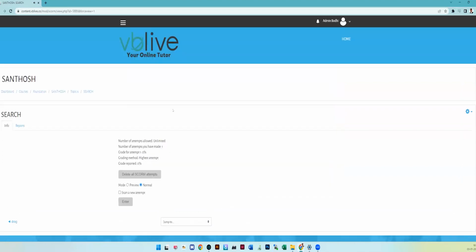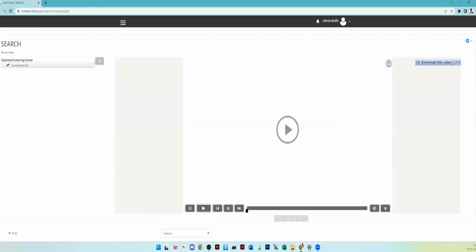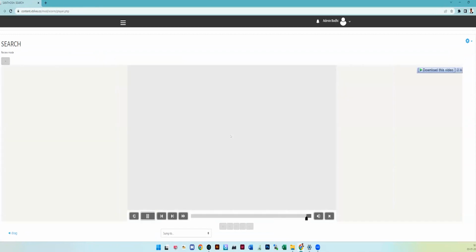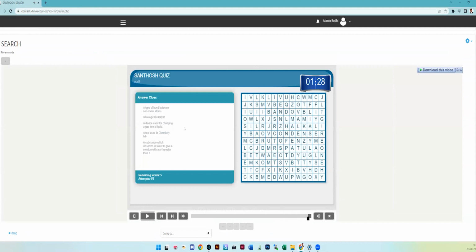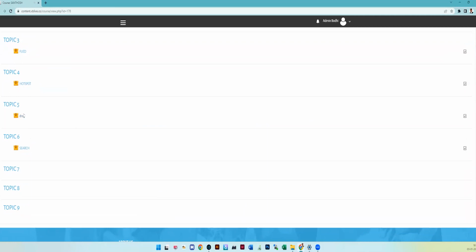Now one question is coming up. The child has to answer the question, and only when they answer can they go to the next. This is a different quiz. Here you will see the questions on the left-hand side and the answers on the right-hand side. Suppose they find one answer, for example, I am taking enzyme. The enzyme is the second question, and I have found the answer. Within 2 minutes, they have to find all these answers. This way, they are given many game-type Olympiad examinations.